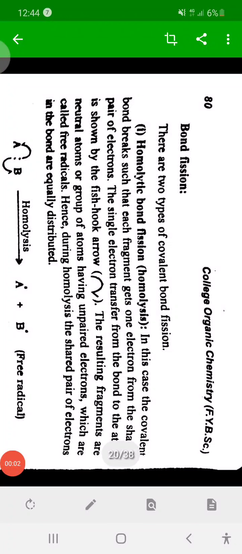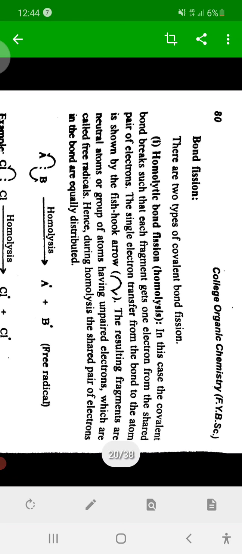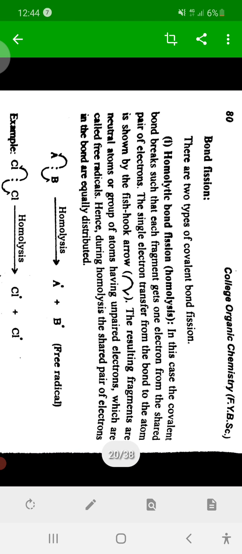Hello everyone. We now discuss types of bond breaking, or bond fission. Bond fission is nothing but bond breaking. That bond breaking is of two types. First is homolytic bond breaking, that is homolytic bond fission, a process also known as homolysis.